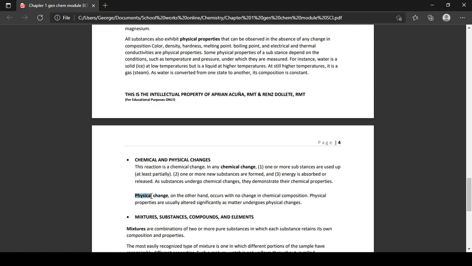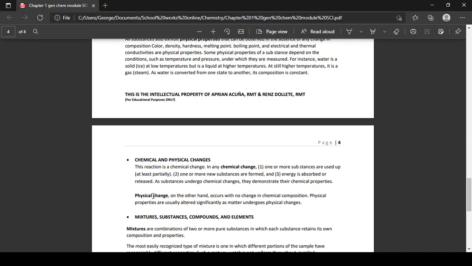Pero ang tubig mo, kids, pag is ice still water? Yes, sir. At higher temperatures, ang water nato naging steam. Ang steam nga na, is it still water? Yes, and that is a physical change na naman natin.